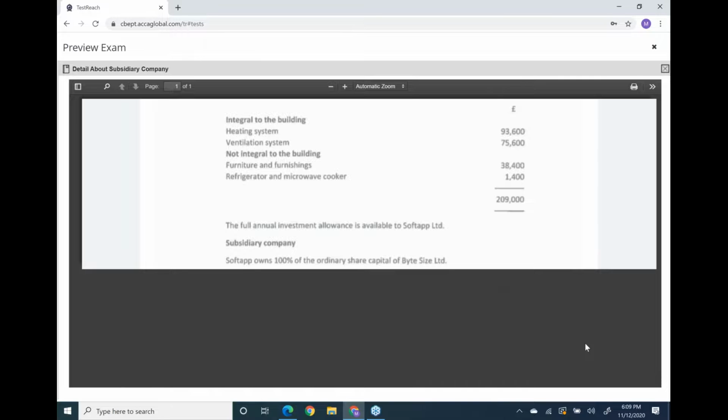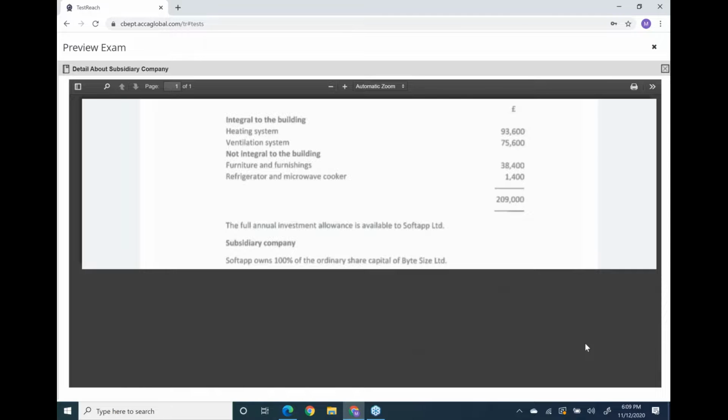Use the WhatsApp question, or check your exam kit question. The tax written down value of Soft App plant and machinery as at 1st April 2019 was 9,000. Plant and machinery means main pool. Your main pool opening balance is 9,000. You will make a column and write it simply.